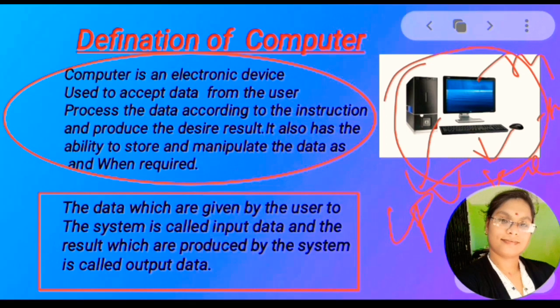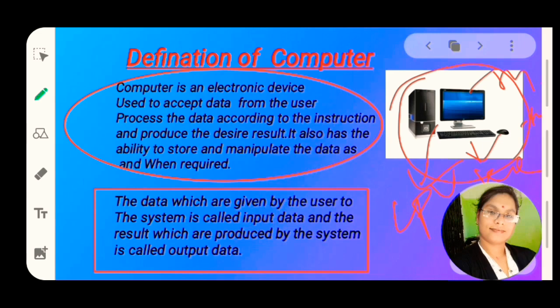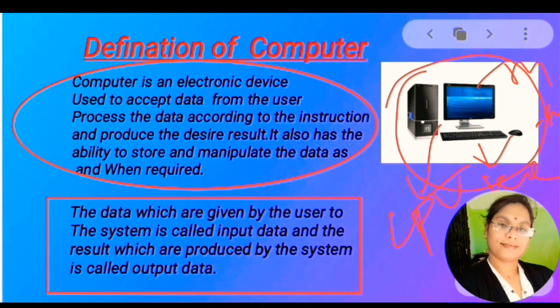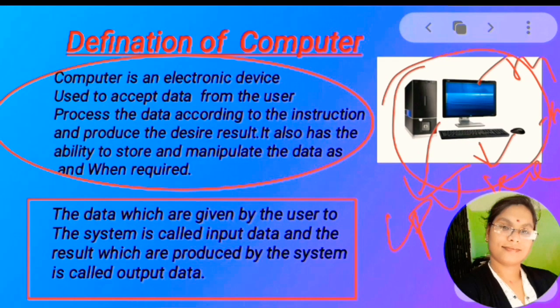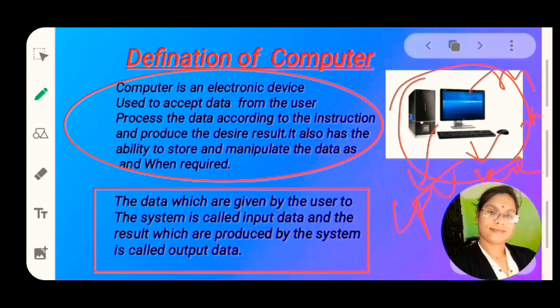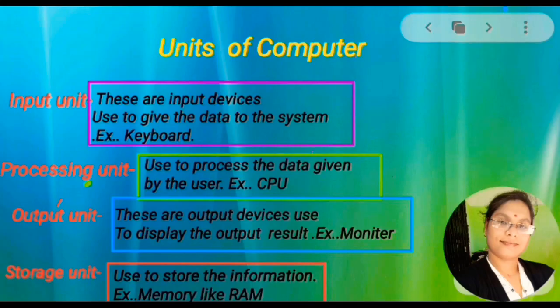So computer is an electronic device which completely works upon the instruction of the user and processes the data and provides the required result to the user as and when required. It also stores the data in the system. Then next, the data which is given by the user to the system for processing is called input, and the data which the user receives from the system as a result is called output.